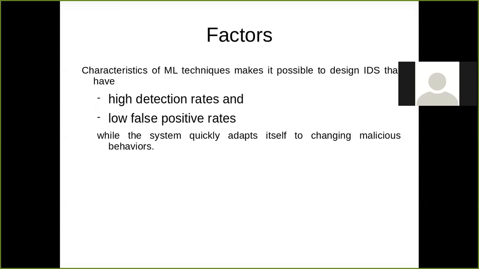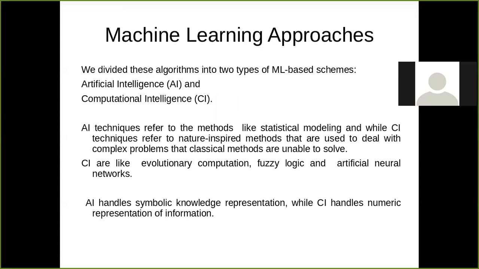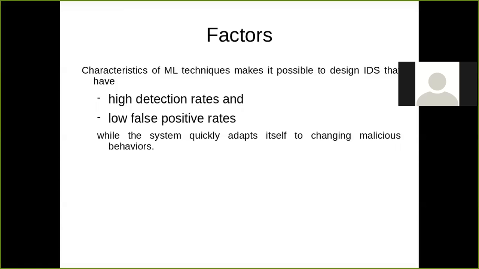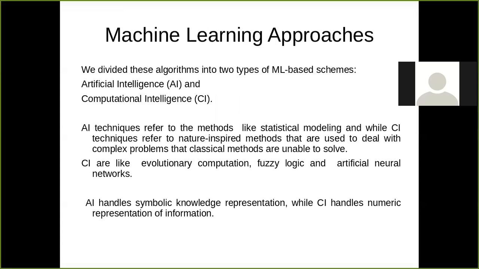This can be used to detect malicious behavior. The machine learning approaches which we can opt for in an intrusion detection system can be categorized in two ways.